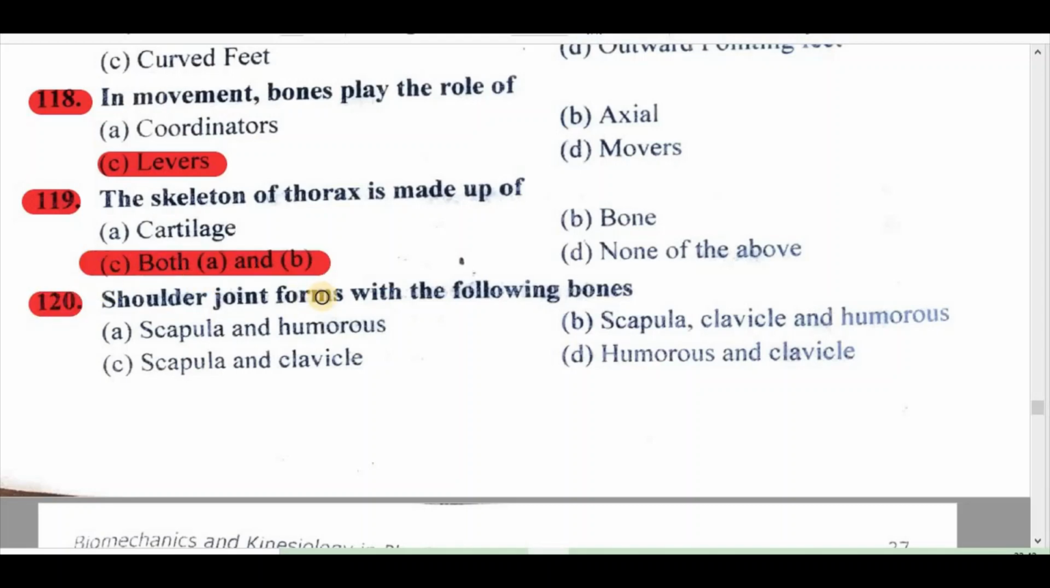120. Shoulder joint forms with the following bones: A. Scapula and humerus, B. Scapula, clavicle and humerus, C. Scapula and clavicle, D. Humerus and clavicle. Right answer is A. Scapula and humerus.